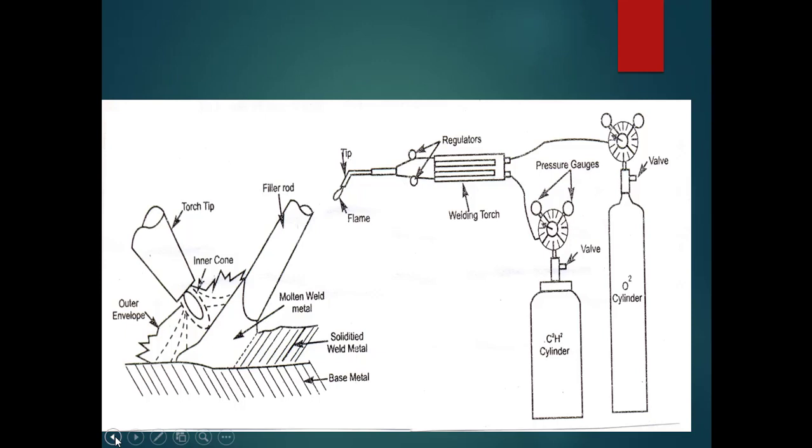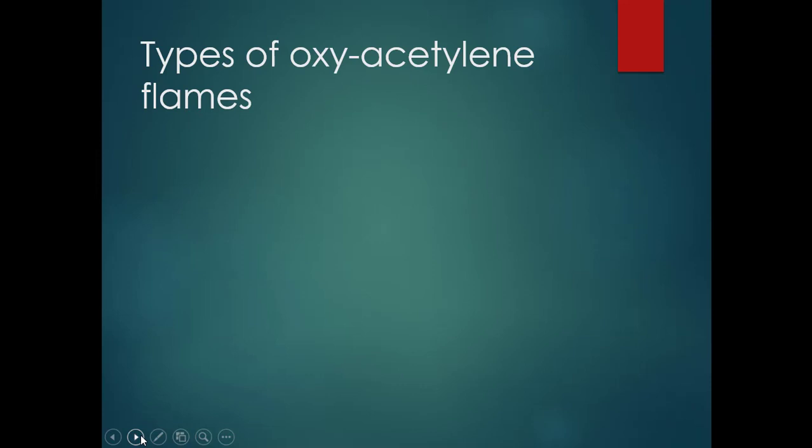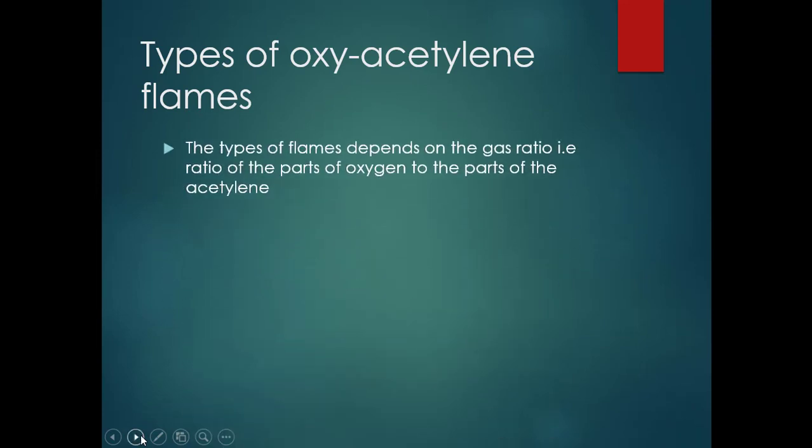I think you might have seen in the previous diagram that at the tip of the torch we have an inner cone and some outer envelope here. Based on this, to study all these, we have the types of flame concept, that is types of oxyacetylene flames. Let us see which are all those types of oxyacetylene flames.